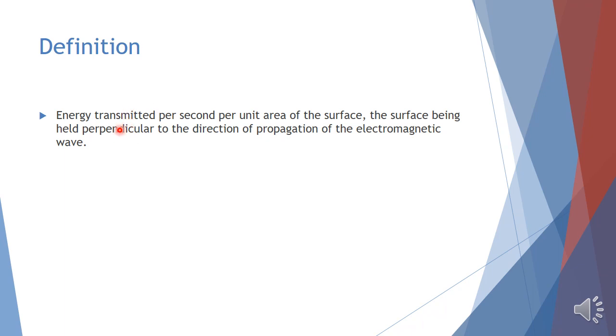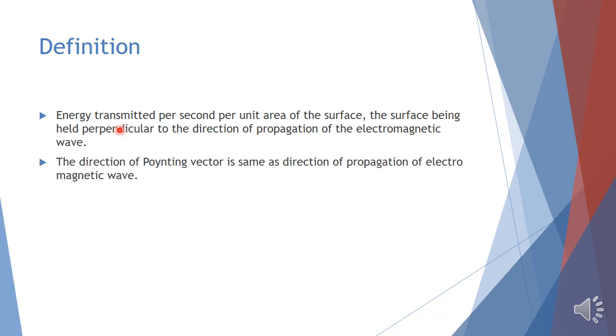That means to say, if there is an electromagnetic wave propagating in a particular direction, then if a surface is assumed perpendicular to the direction of propagation of the electromagnetic wave, the energy passing through the surface in 1 second in a unit area of the surface is called the Poynting vector.